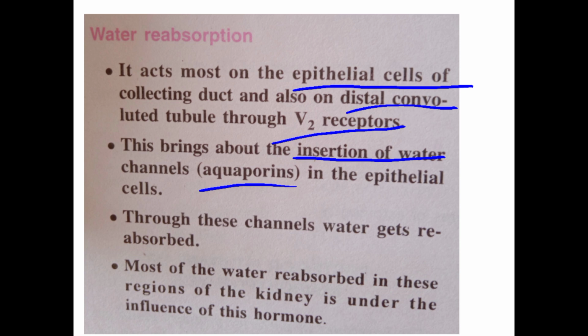So ADH acts on the DCT and collecting duct and incorporates the water channels, or aquaporins, into these two tubules. Through these channels the water gets reabsorbed. Most of the water which is reabsorbed in this region of the kidney is under the influence of this hormone. So without ADH, what will happen?